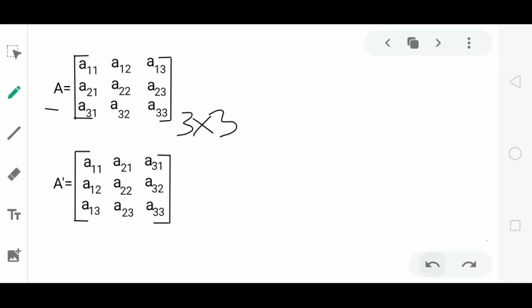Now let us find its transpose. Its transpose is a matrix A dash. It is also of order 3 by 3. We write elements of first row as the elements of first column. A11, A12, A13 are written in the first column of A dash. Elements of second row are written in the second column of A dash. Elements of third row are written in the third column of A dash. Now we have to get A equal to A dash.